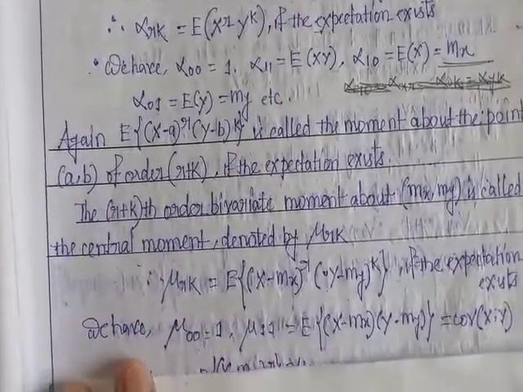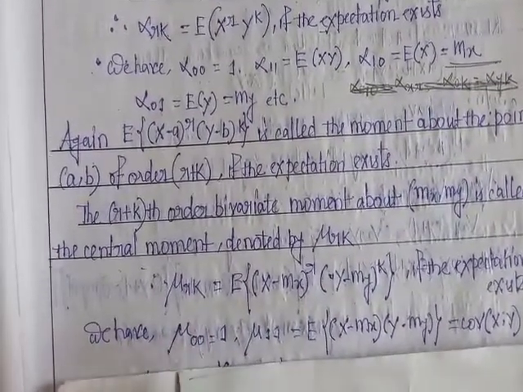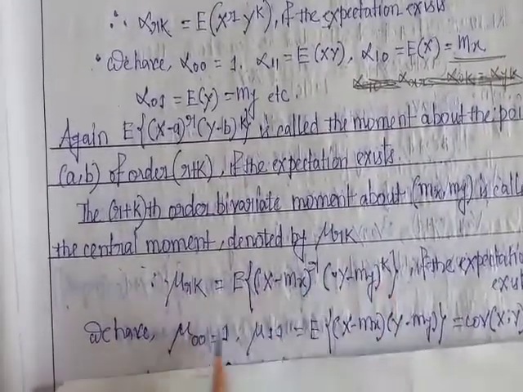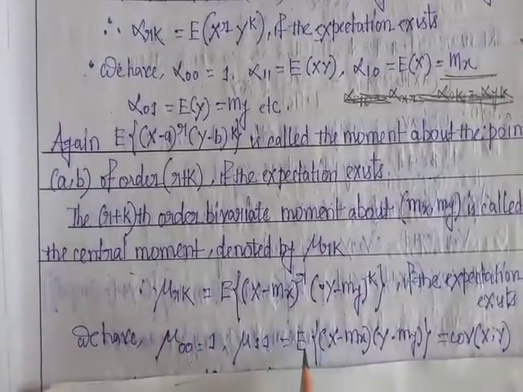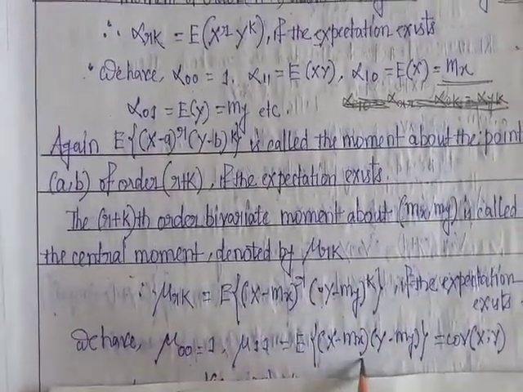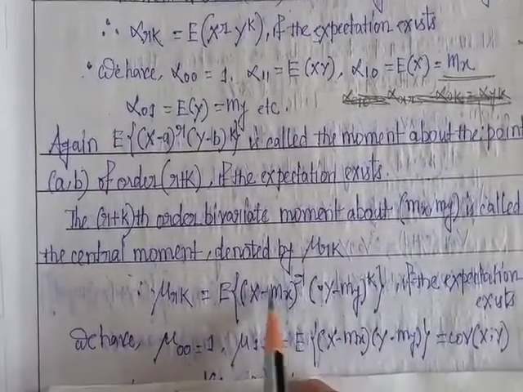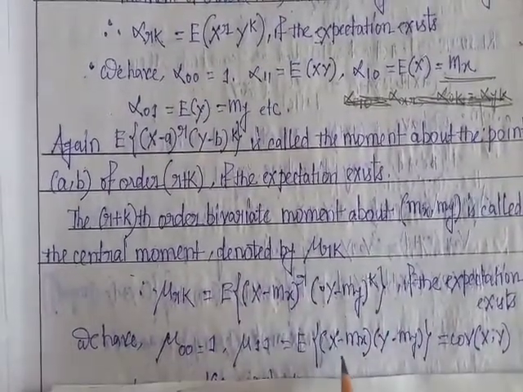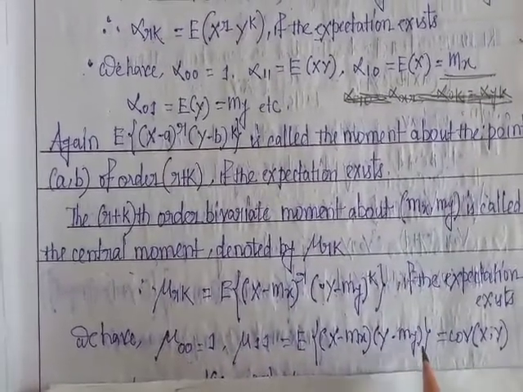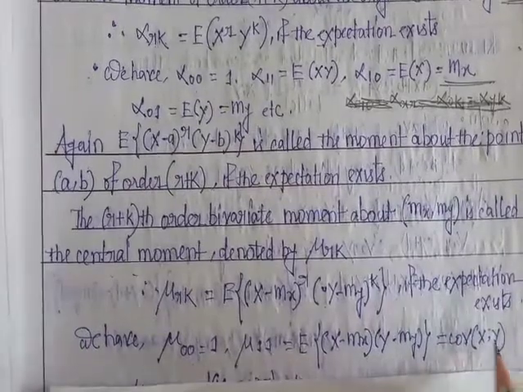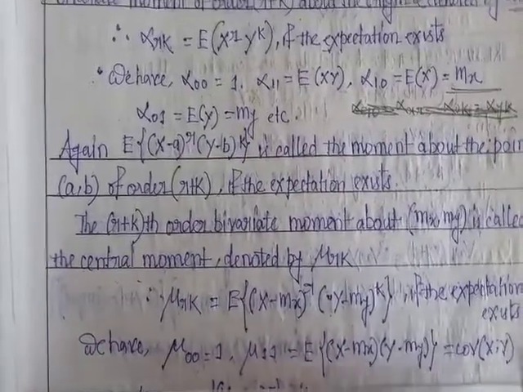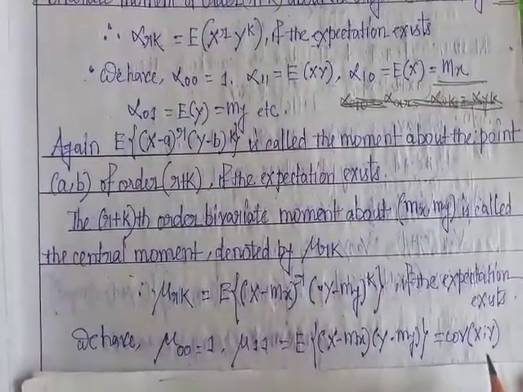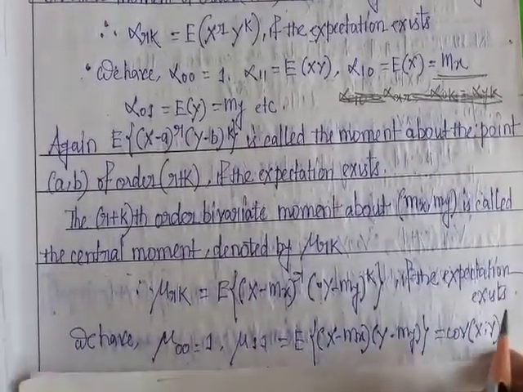If we put r equal to 0, k equal to 0, we get mu 00, which is 1. If we put r equal to 1, k equal to 1, we get the expectation of (x minus mx) into (y minus my). This is also the covariance of xy. So covariance of xy equals the expectation of (x minus mx) into (y minus my). This is the formula of covariance of xy; Cov xy means covariance of xy.